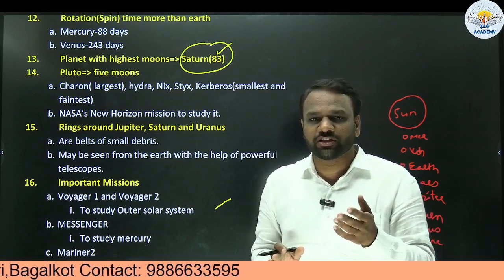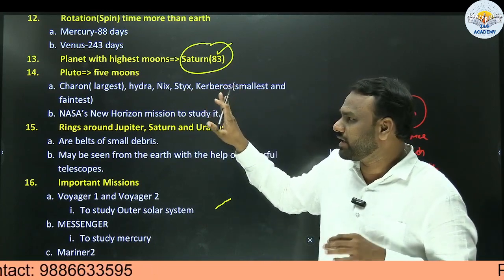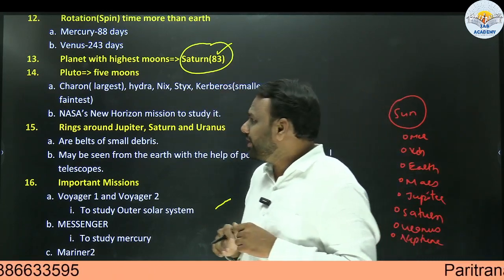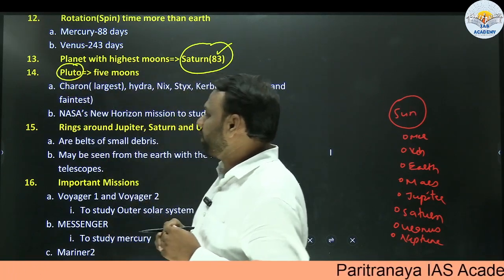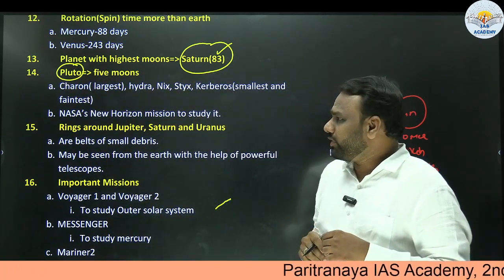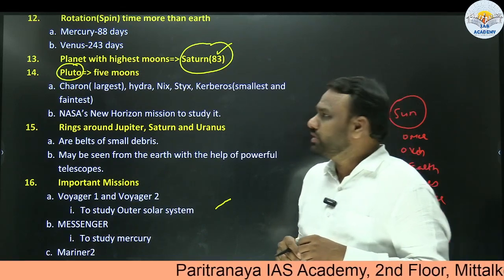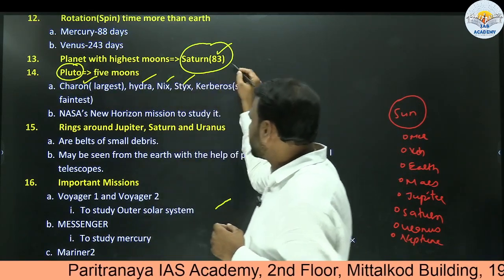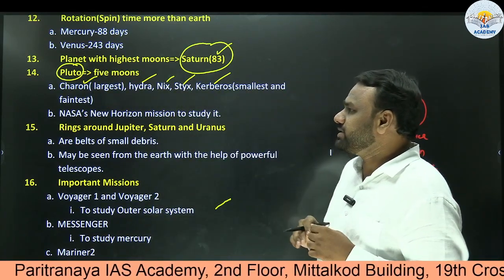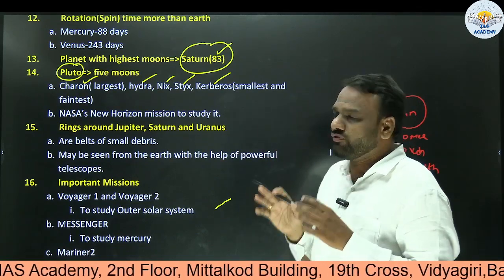Rather, it will focus on type of questions like which among the following planets have the highest moons. So if we know that it is Saturn, then that would be sufficient. Next, when it comes to Pluto, as it has appeared in the current affairs, it becomes important. And even in the current affairs, they also mentioned the moons of Pluto. The moons of Pluto are Charon, Hydra, Nix, Styx, Kerberos. Among these, Charon is the largest moon, and Kerberos is the smallest and also the faintest.